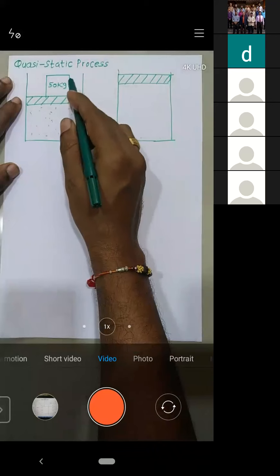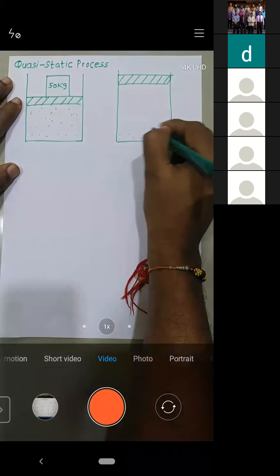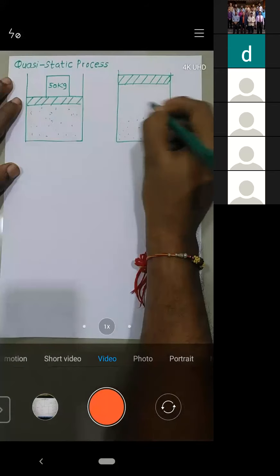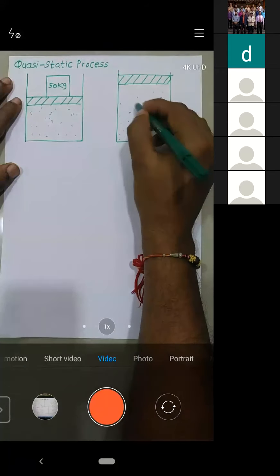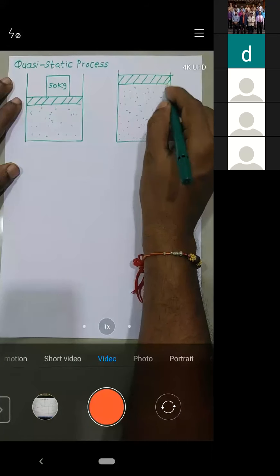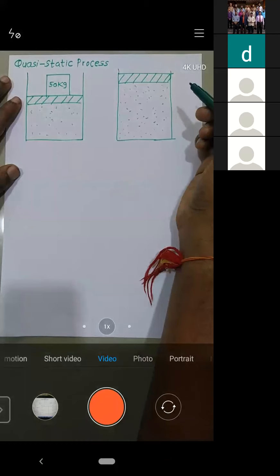When you remove the weight, volume will increase, right? So the piston is going to occupy the new position. That means when you remove the weight of 50 kg, the piston will move very suddenly.